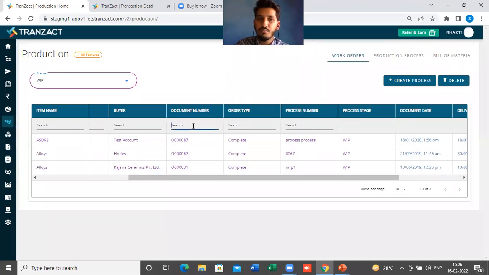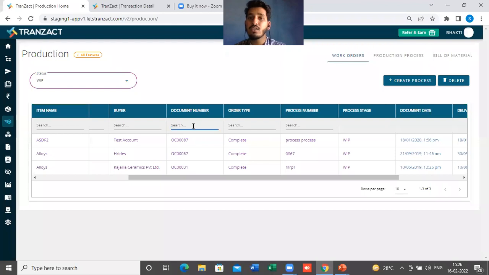For example, if you see here, on every column we have this search option. Previously, it was not there. But in this module, in this change, we have added it, so you can search in every column. If your salesperson knows the OC number, they can come here, search for a specific OC, and look into it.